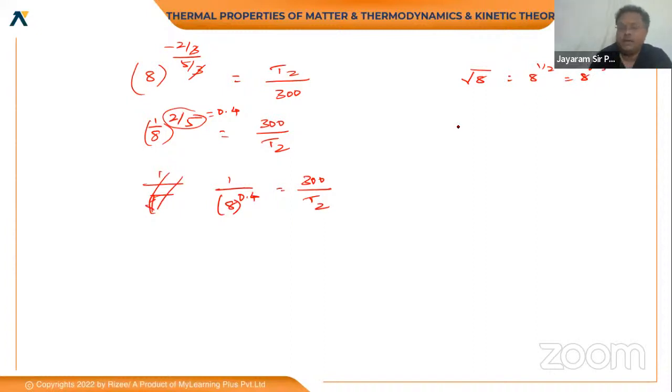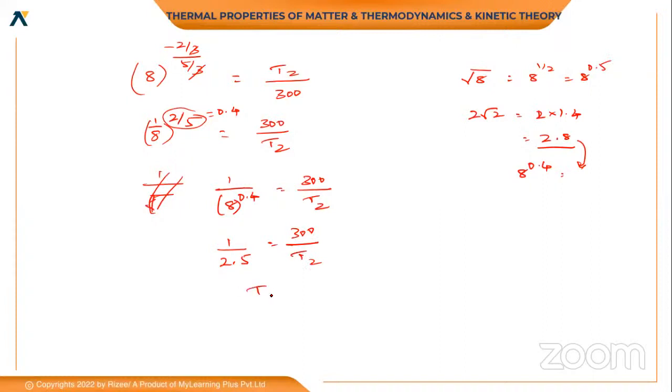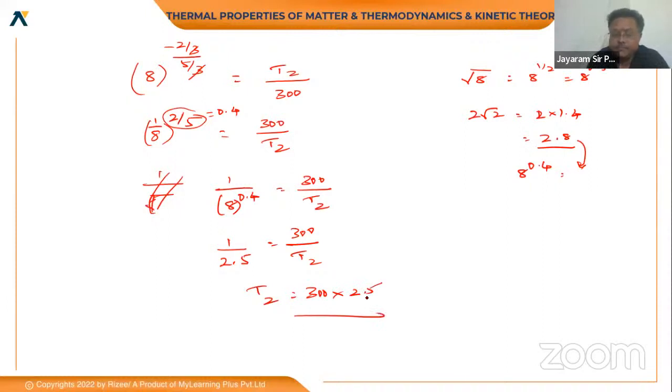Root 8 can be written as 2 root 2. The value will be 2 into 1.414, or I am taking 1.4 here. So the answer is 2.8. This is 8 to the power of 0.4, so it should be a little less than this. So this will be equal to 1 by, I am taking roughly 2.5, which is equal to 300 by T2. So T2 is equal to 300 into 2.5. This can be your precise answer.